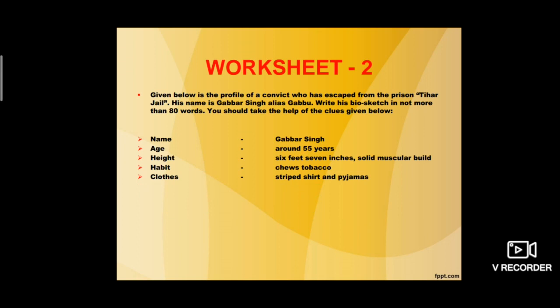Second worksheet. Given below is the profile of a convict who has escaped from the prison, Tihar Jail. His name is Gabbar Singh, alias Gabbu. Write his bio sketch in not more than 80 words. You should take the help of the clues given below. Children, you can see worksheet 2 is similar to worksheet 1. Here the profile of the person is different, so you again take the help of the clues given and write down your bio sketch.